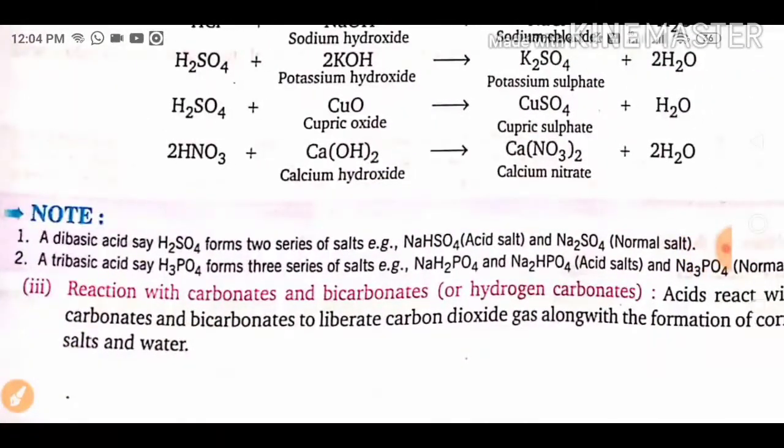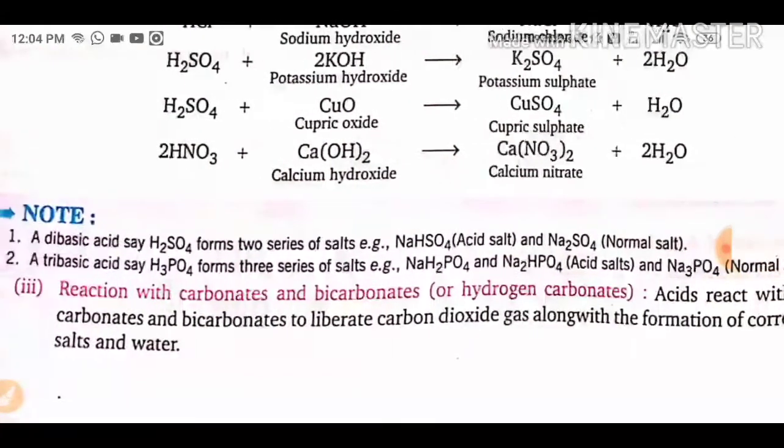Note is given also, because these are important things you must not miss. A dibasic acid, say H2SO4, forms two series of salts. Okay, it is sodium hydrogen sulfate, the acid salt, and sodium sulfate, the normal salt. A tribasic acid, H3PO4, forms three series of salts. Okay, NaH2PO4, Na2HPO4 and Na3PO4, the normal salt.